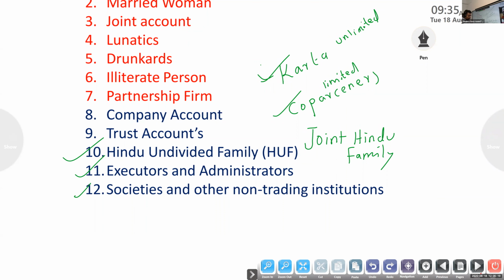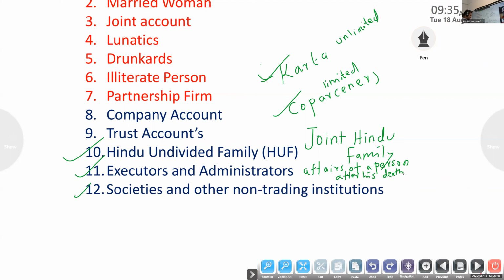To conduct the affairs and dealings of a person after his death. Executors and administrators are the persons who are appointed to conduct the affairs of a person after his death. Okay, so it is appointed by the will.